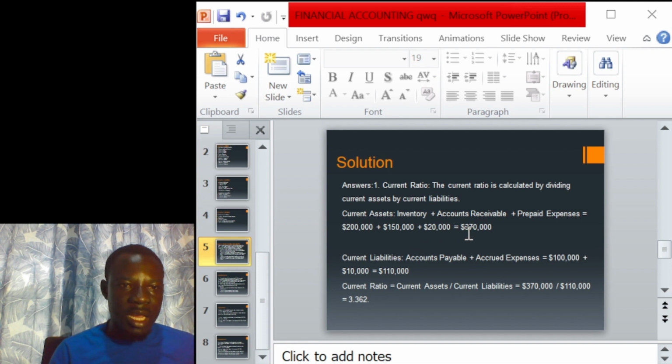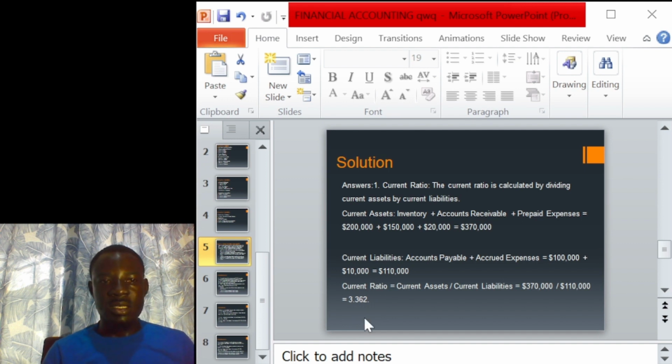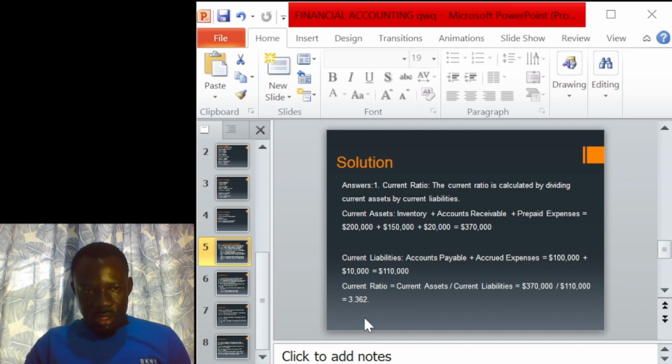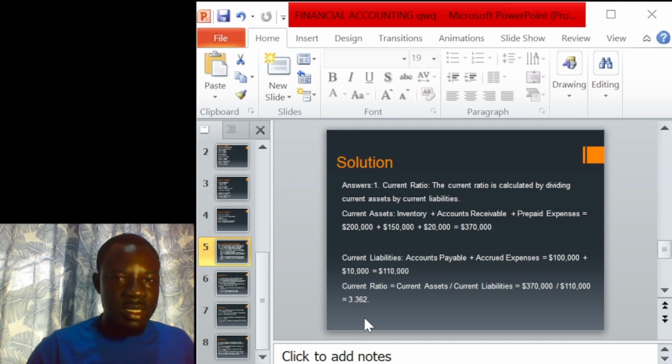So the current ratio is equal to current assets divided by current liability. $370,000 divided by $110,000 will give us 3.362. That is the ratio of the first question asked, and that is the answer provided. Let's proceed.